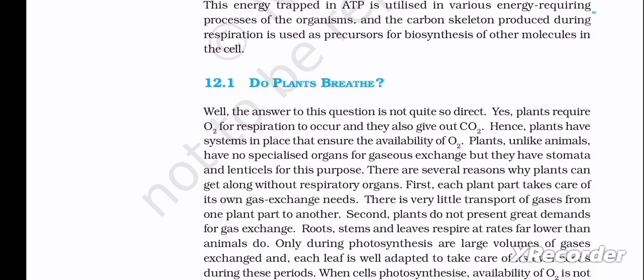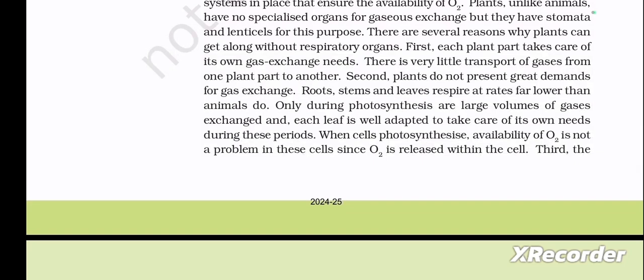Second, plants do not present great demands for gas exchange. Roots, stems, and leaves respire at rates far lower than animals do. Only during photosynthesis are large volumes of gases exchanged, and each leaf is well adapted to take care of its own needs during these periods. When cells photosynthesize, availability of oxygen is not a problem in these cells since O2 is released within the cell.